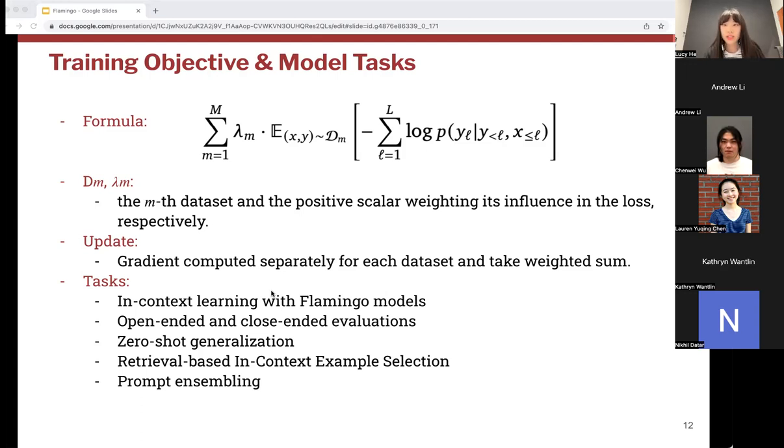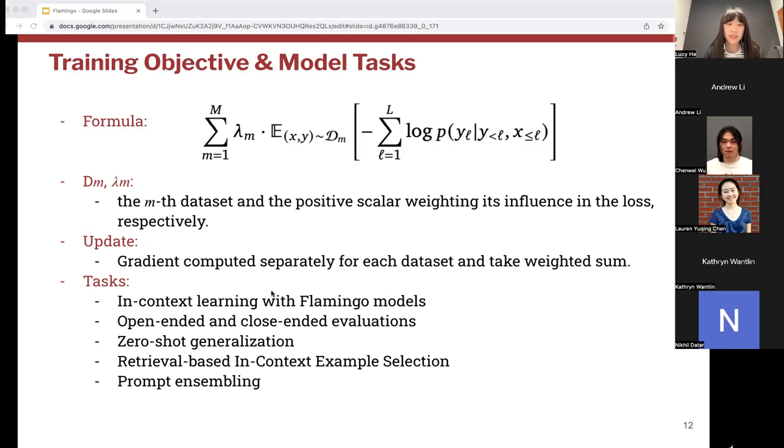The training goal is to minimize this weighted sum of dataset-specific negative log likelihood of text. The authors mention that tuning the weight lambda is super important because the different datasets are very different. In the update step, gradient is computed separately for each of these datasets and then added together, again using a weighted sum with these lambda coefficients.